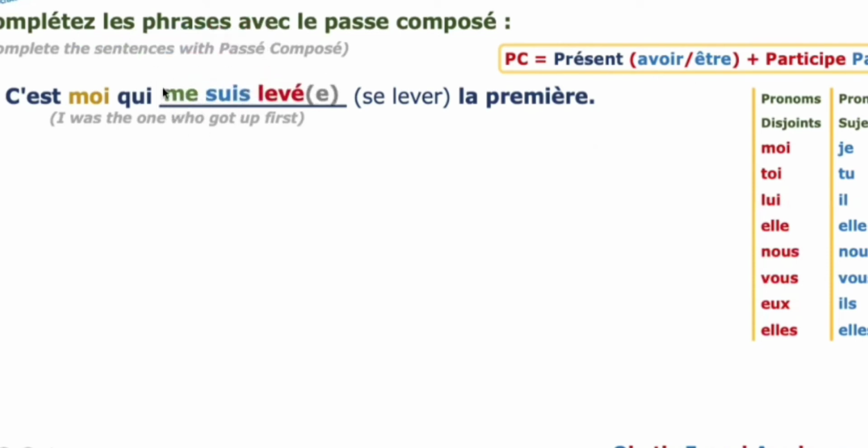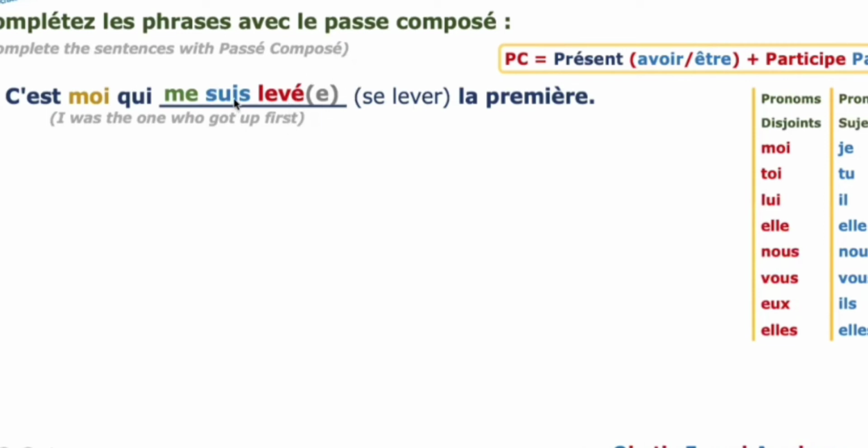Before that we need to put the reflexive pronoun, which is me. So moi qui, reflexive pronoun me, present tense of être for je is suis, and levé is the past participle: lev-er becomes e acute.